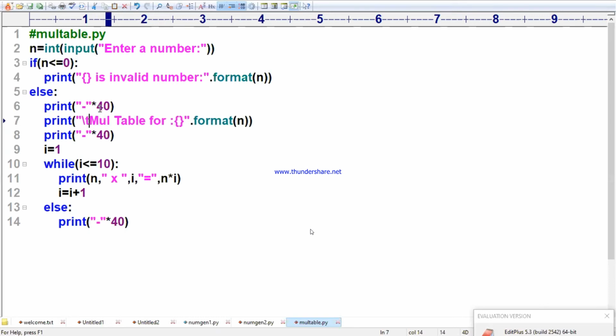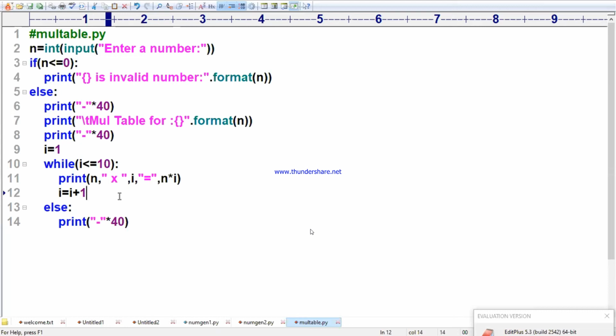Anusha, I am using this star to repeat this hyphen symbol 40 times. Is it your first class, Anusha? I already explained this in the beginning days of Python. So this symbol is hyphen repeated 40 times. This is printing this symbol 40 times. So this is 40. The star operator is called what operator? Repetition operator. \t means giving the tab spaces.